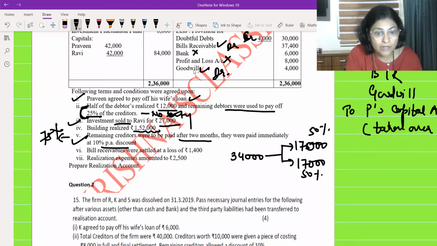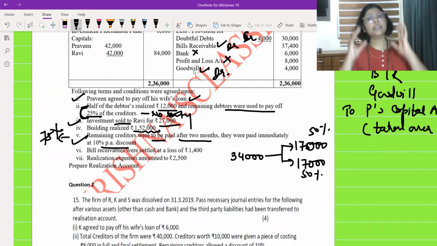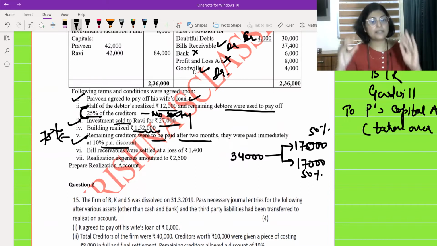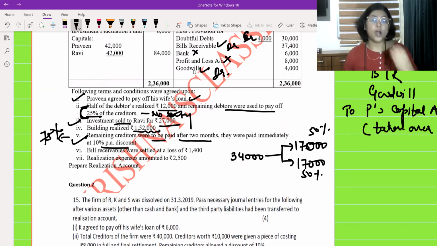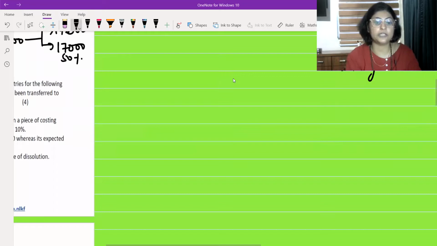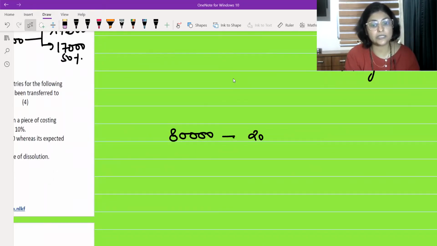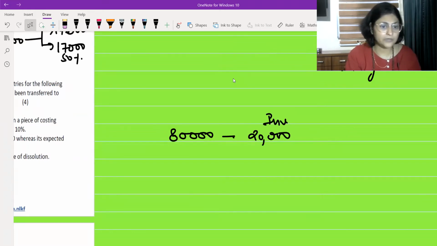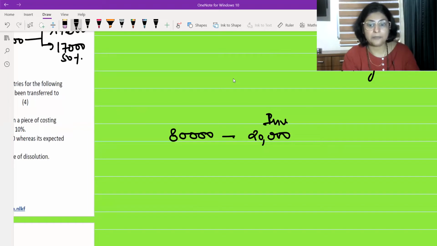But to be paid after 2 months means, in the normal course, if the business was continuing, not going into dissolution, we would have paid the creditors then. Look over here carefully, students. Out of 80,000 creditors, 20,000 is being settled by paying them with debtors. Remaining, this was 25%.